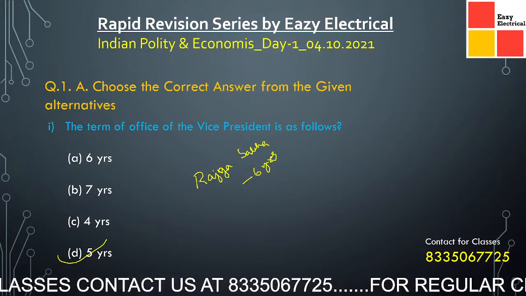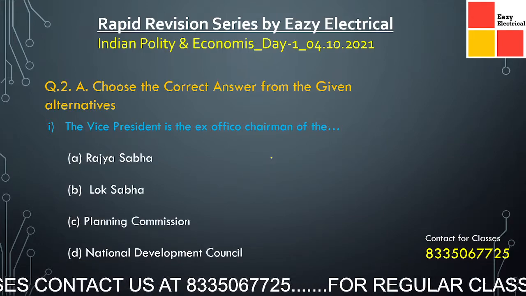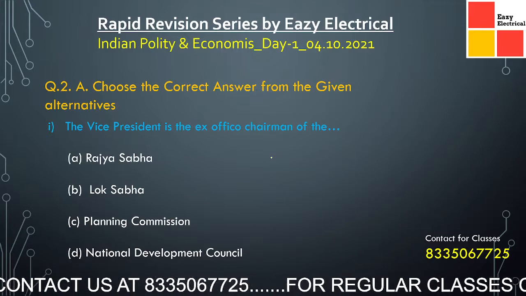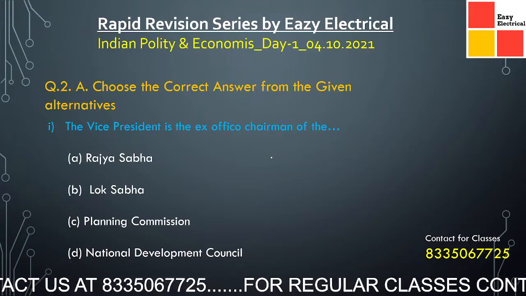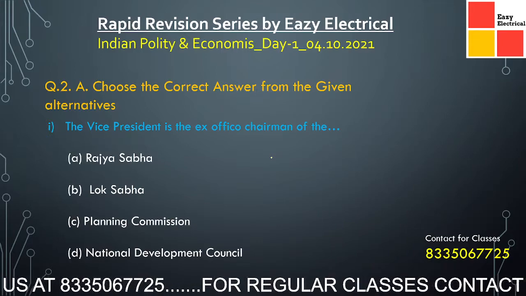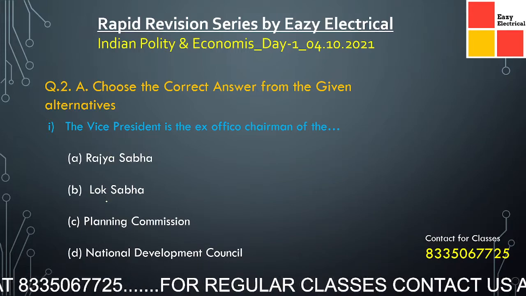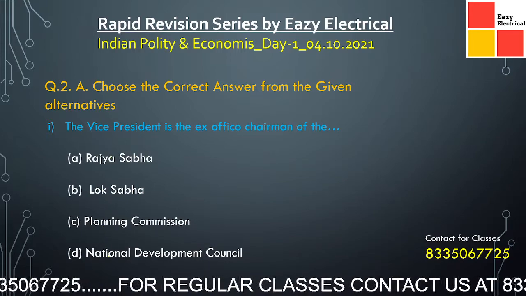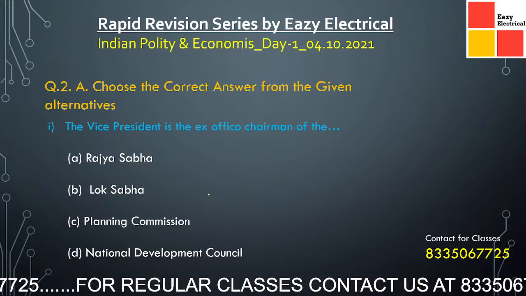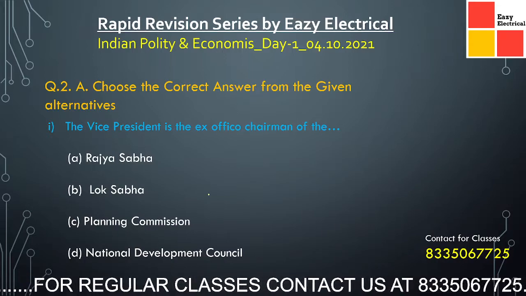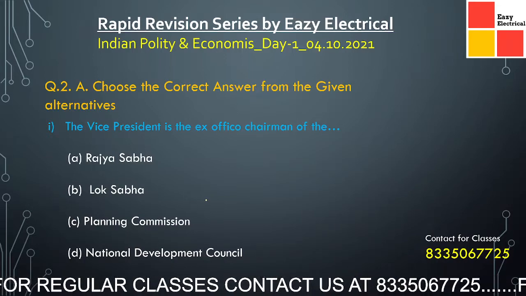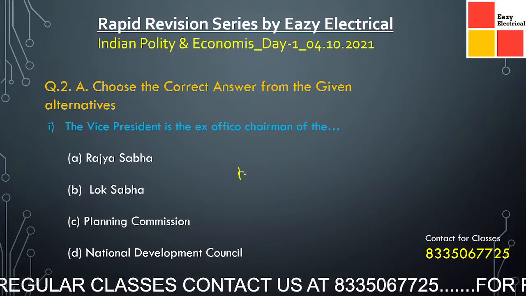Now coming to the next question. The Vice President is the ex officio chairman of, options are Rajya Sabha, Lok Sabha, Planning Commission and National Development Council. Our parliament has two houses, Rajya Sabha and Lok Sabha.